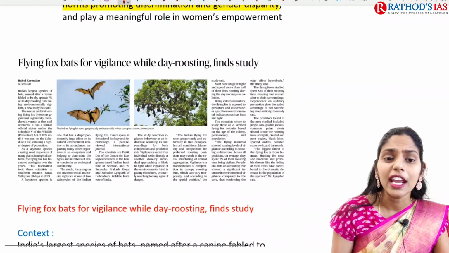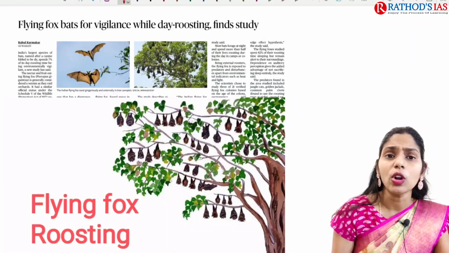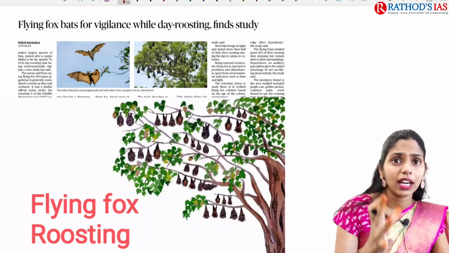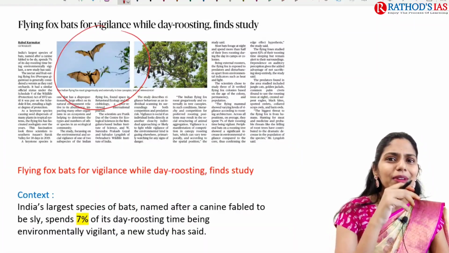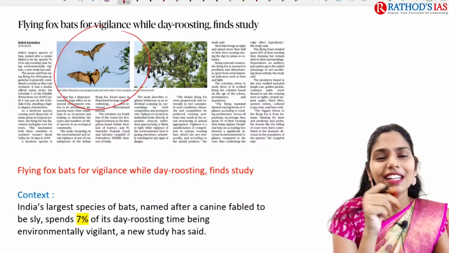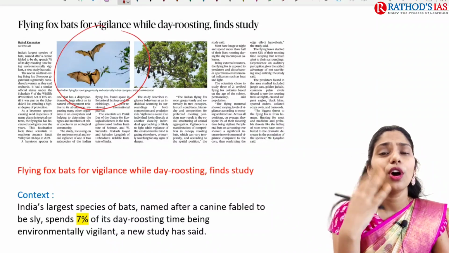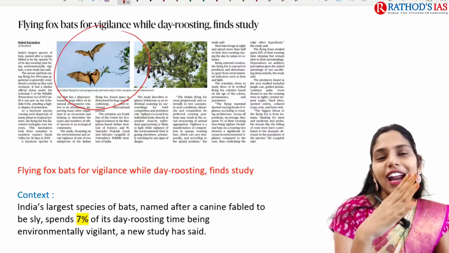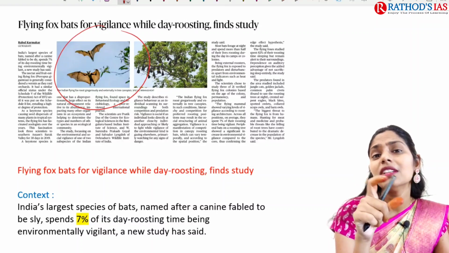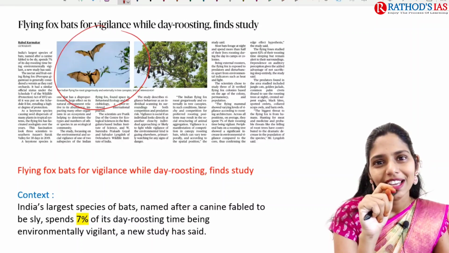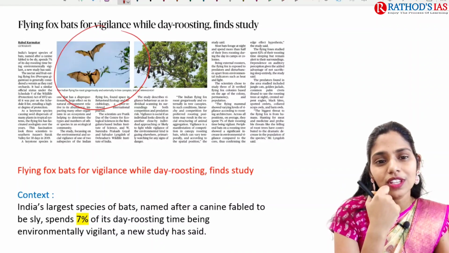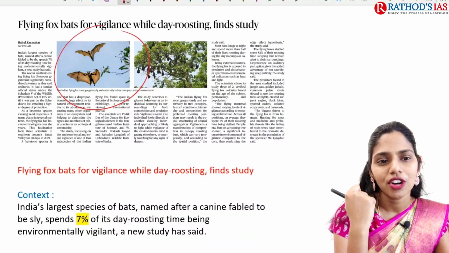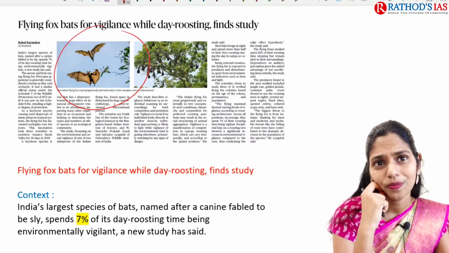And the next topic is flying fox bats for vigilance while day roosting. If you are talking about this fact, I will be telling you the crux of this article. So here this is a bat, especially a fruit bat. Let me know what diseases are spread by these fruit bats. Especially there are a lot of diseases transmitted, where the host will be the fruit bats. So what are they? Especially in Kerala, we have one important disease that was spread recently because of these flying foxes or fruit bats. So please let me know.